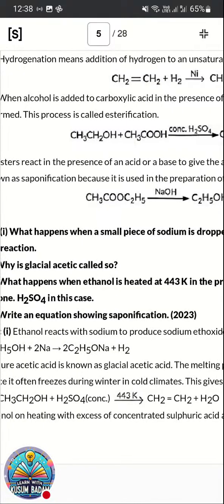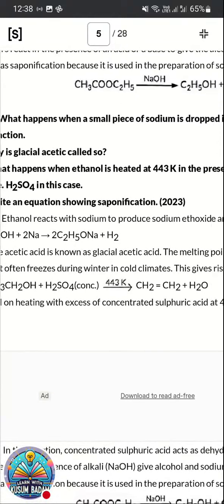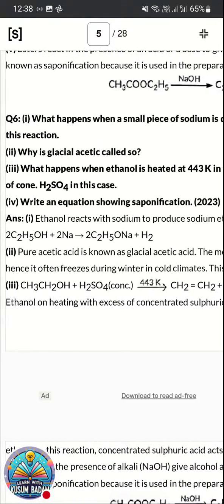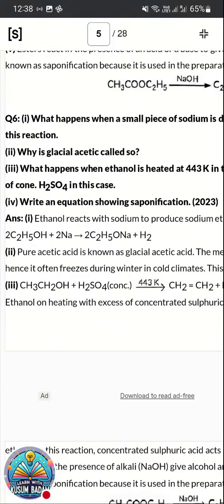Prepare it well. Now next question: what happens when a small piece of sodium is dropped in ethanol? Write the equation. And what is glacial acetic acid and why is it so called? So here, ethanol C2H5OH, if we add sodium to ethanol, it will form sodium ethoxide, C2H5ONa, and hydrogen is liberated.